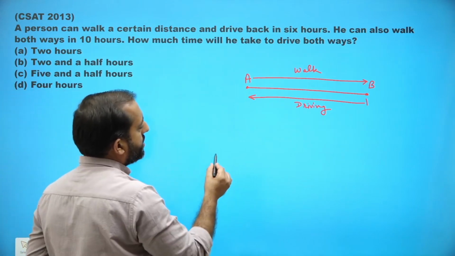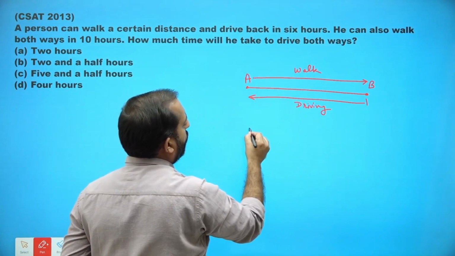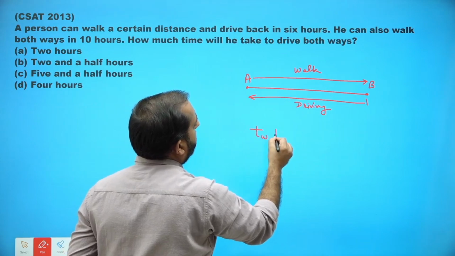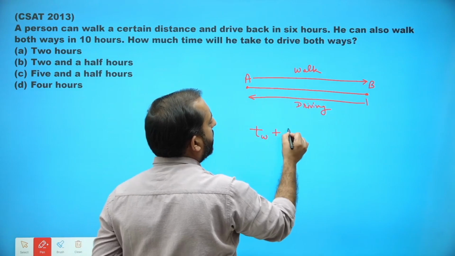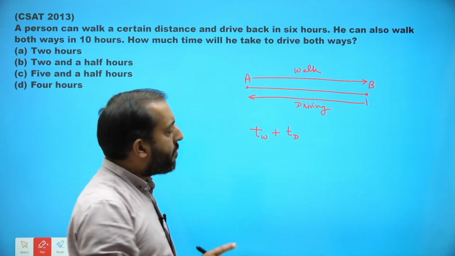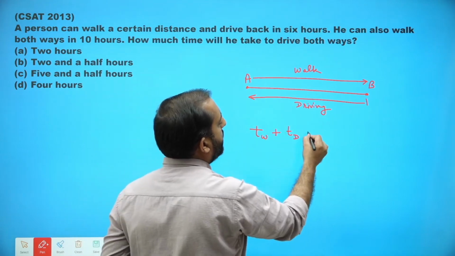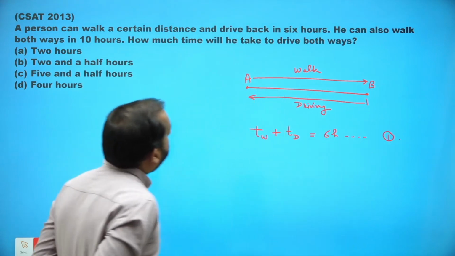Let's say time taken for this distance while walking is TW and time taken for covering this distance while coming back by driving, using a vehicle, is TD. So this complete time is equal to 6 hours. Let's say this is equation number 1.